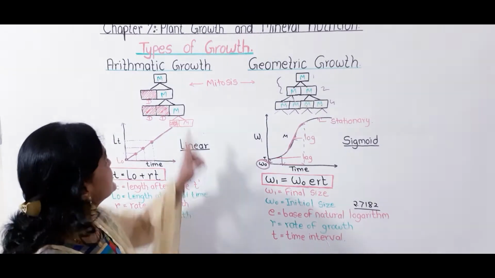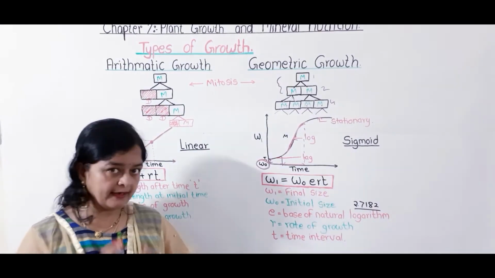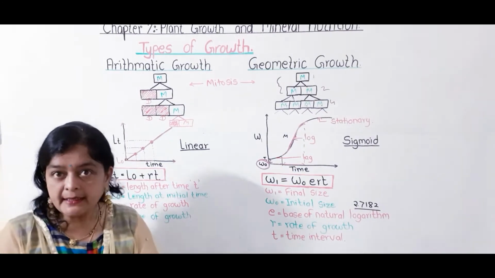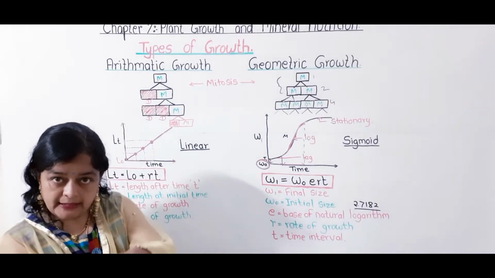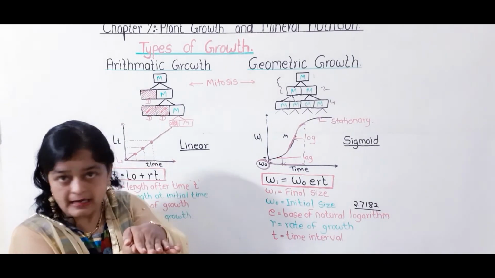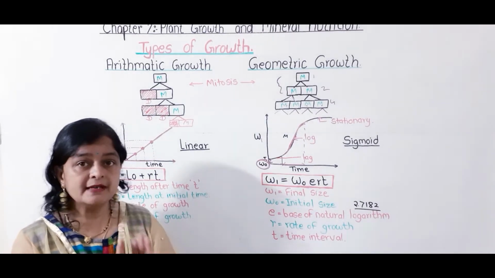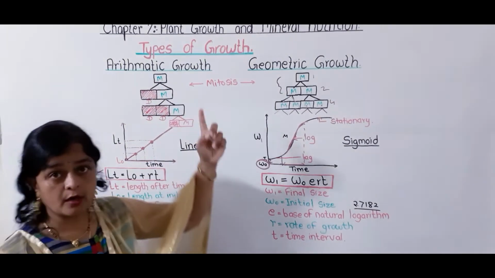Now today we are going to study types of growth. You know what growth is. Again, in one sentence I'll tell you what growth is. Growth is nothing but a permanent and irreversible increase in an organism. Once the growth has taken place, it never comes down or reverses. It is always permanent. So today we are going to study types of growth.